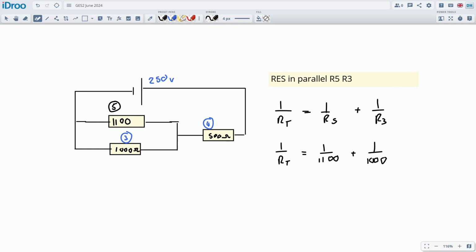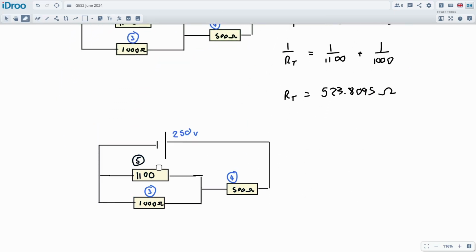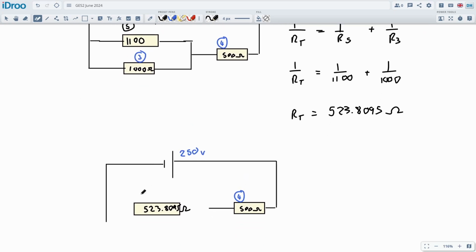Okay, that will have to do, 523. So the total resistance for this section is 523.8095 ohms. And just so we're clear about what's going on, I can redraw my diagram another time, and we've combined these two together into a single resistor. So that new resistor will be here, and it will be 523.8095 ohms, and we can call that resistor number 6, just to keep counting up on them. Let's hook it all up. Let's move that ohm out the way.